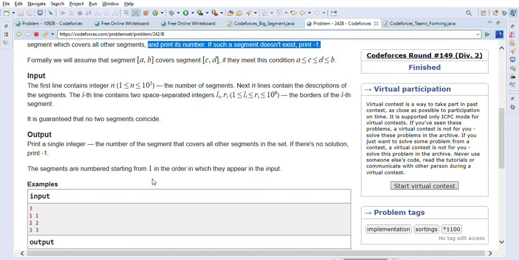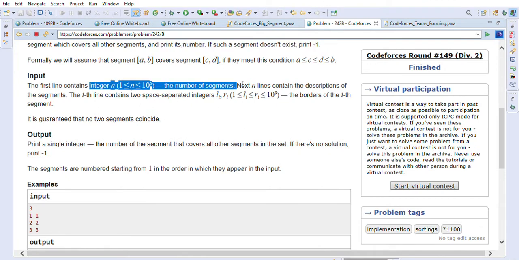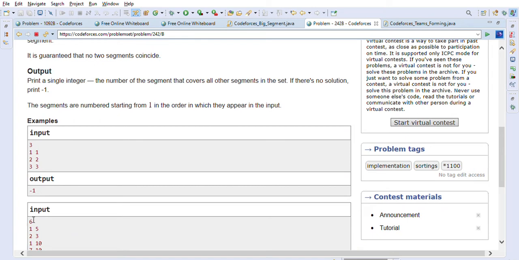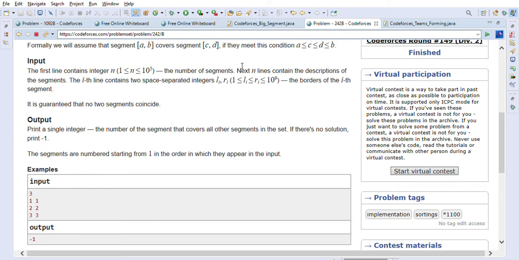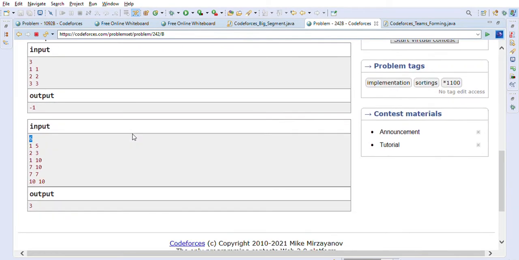Let's look at what input is given to us. n is the number of segments. For example, in the first example it is 6, so there are 6 segments. The next 6 lines are the description of the segments. As you can count, 1 2 3 4 5 6, these are the 6 segments, and they have given us the left end and the right end of every segment.